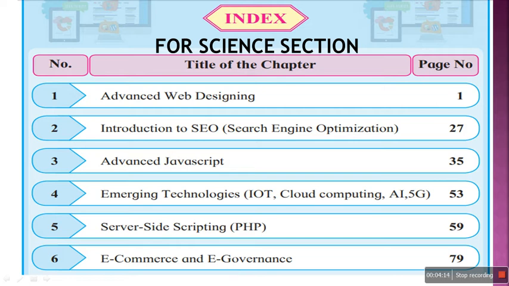I think your chapter number 6 will carry just 10 marks, whereas other chapters will be more than 15 marks. I think advanced web designing will carry 20 marks. The weightage in your exam, advanced JavaScript and PHP will carry, I think, 16-14 marks weightage. So let's have a look over all these chapters.